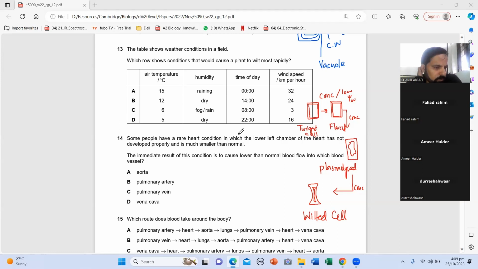Guess the answer to 13. When will a plant transpire most? In A, it's raining outside. It must be B, sir, because it's dry outside and it's the time of day with sun. There is heat outside, sunlight, and wind speed is high. So beta is the answer.